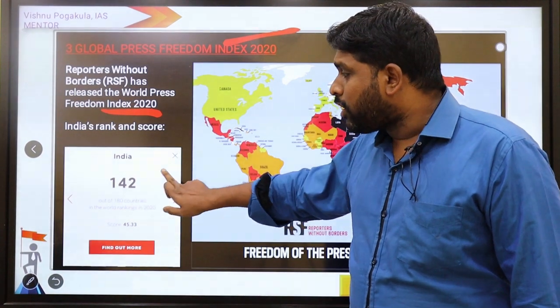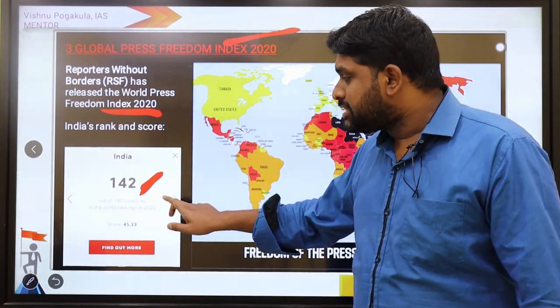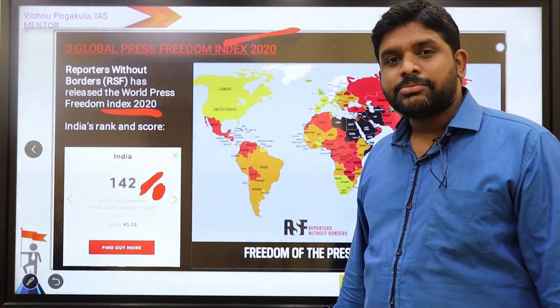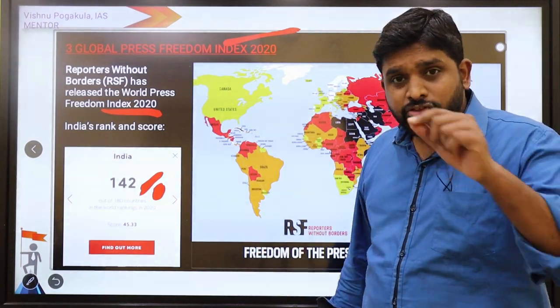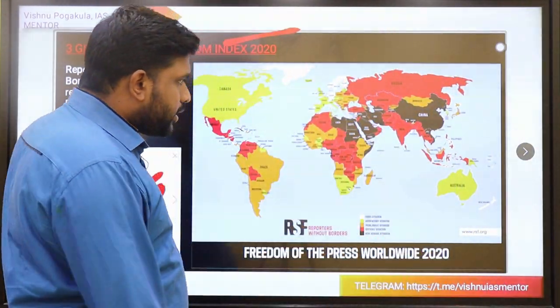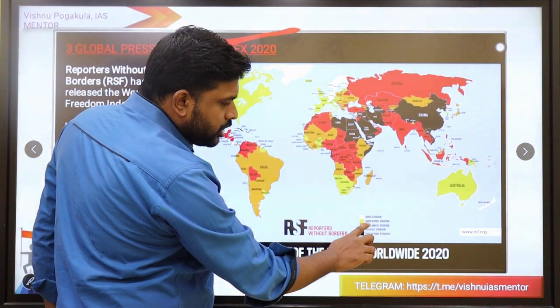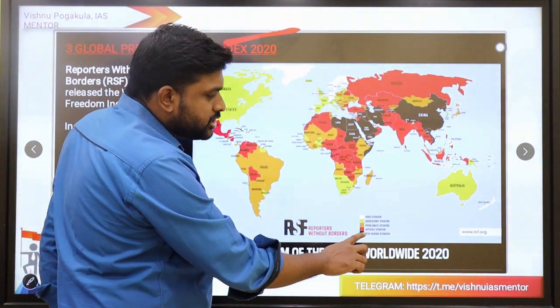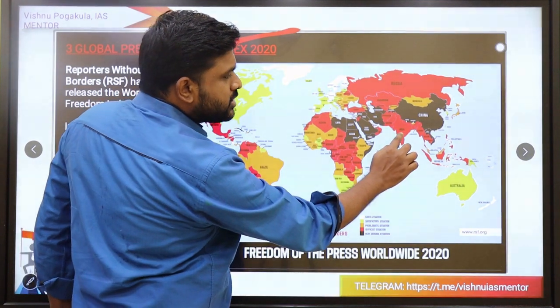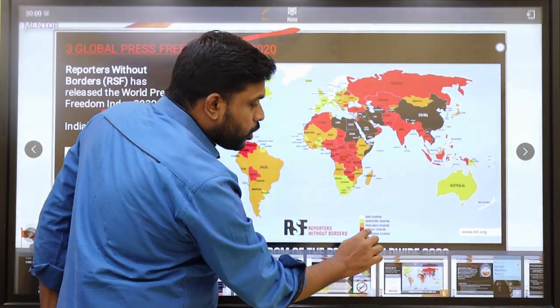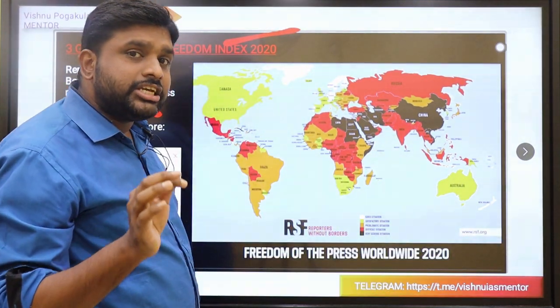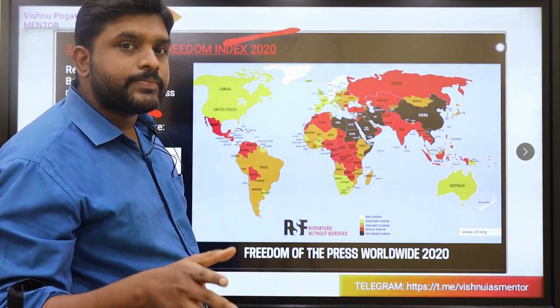What is the rank of India? 142. How many countries participated? 180 countries participated. So we are among the worst performing. If you see the world map, at the fourth and fifth levels there is a difficult situation, in red color. India is also red in color. So India is also in a difficult situation with respect to press freedom.